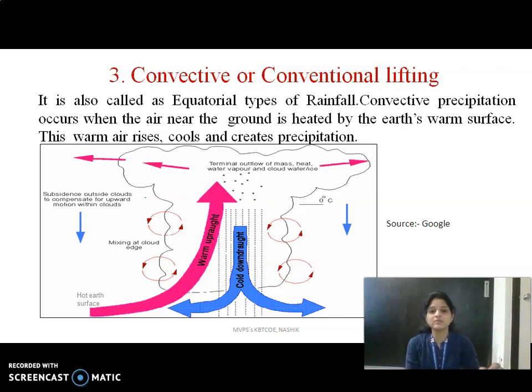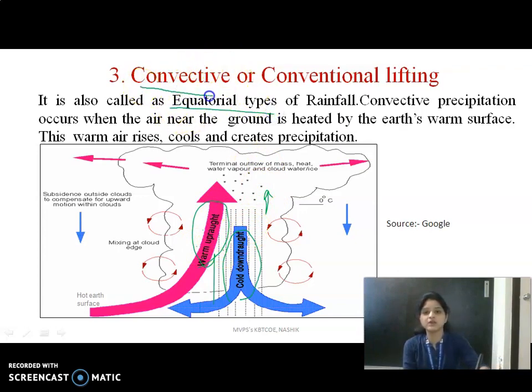When warm and cold air are both lifted in the atmosphere, there is unequal heating, which creates precipitation in the form of the equatorial type, known as convective or conventional lifting.